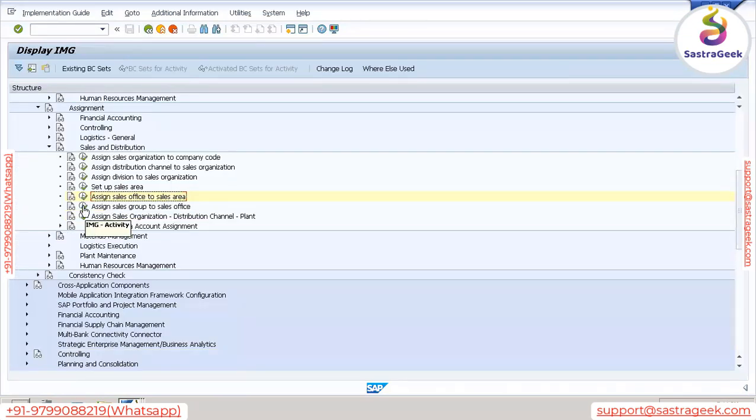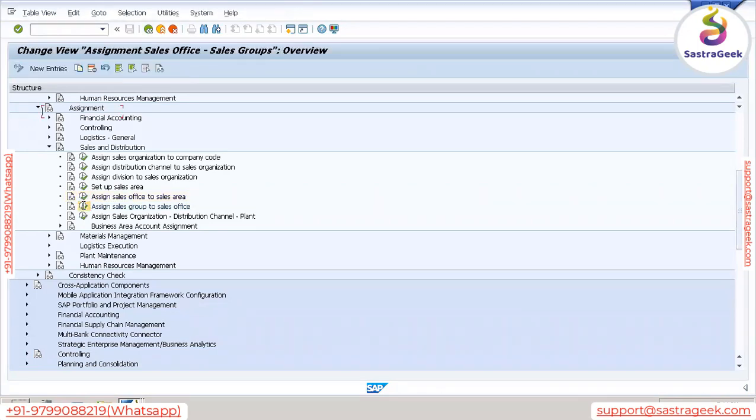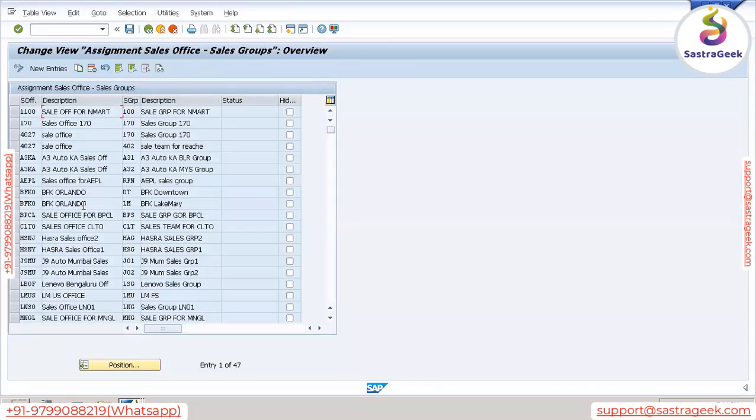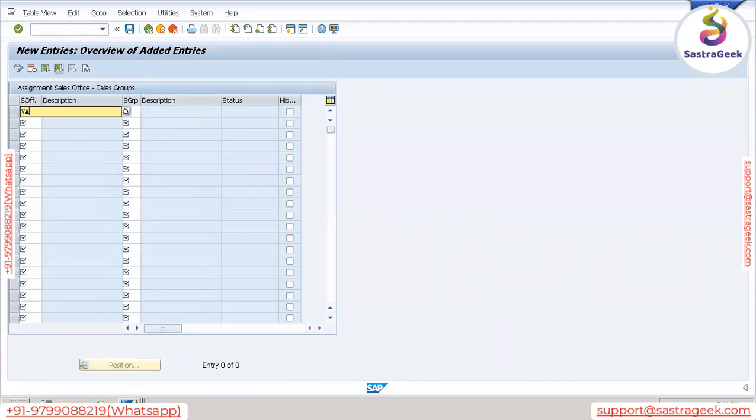Then next is assign sales group to sales office. Why do we need to assign? So we understood sales office is a physical location from where we perform sales related activities. Sales group means it is a group in the sales office where a group of people will be sitting. That group of people is called a sales group. So the system should know that these are the group of employees who are sitting in that sales office, in that physical location. That is why this assignment is needed. So sales office is VANP and sales group is just VAN.